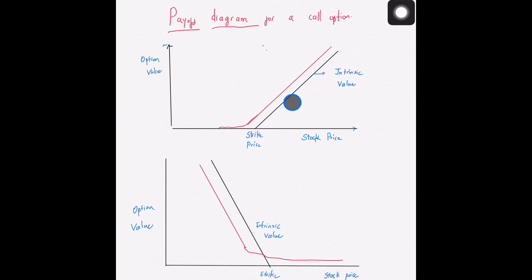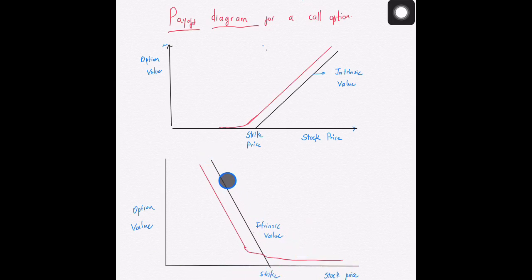However, remember that if you're getting into a call contract, we are expecting that the price of the particular asset is going to be increasing in time. That is why the actual option value will always be above this particular intrinsic value. However, if you are looking at a put contract, what we have is the following.